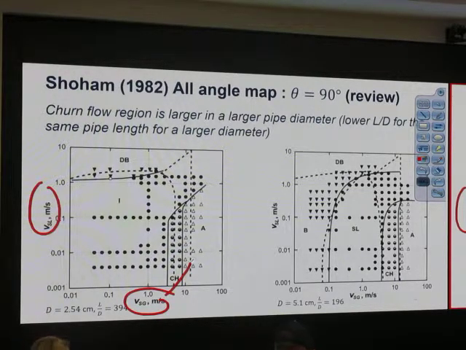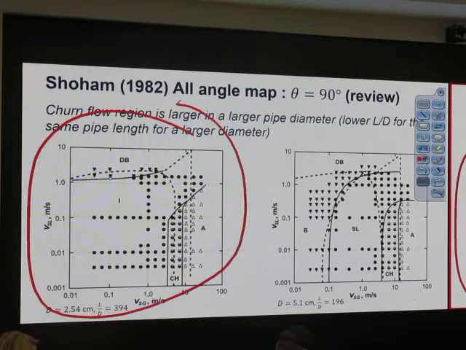Back in the slide. Will you be able to do the final exam? Final exam is just okay, you have this chart, you read it, and you tell me what kind of flow pattern. I give you the flow rate.